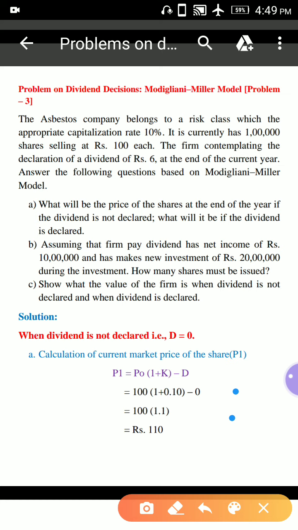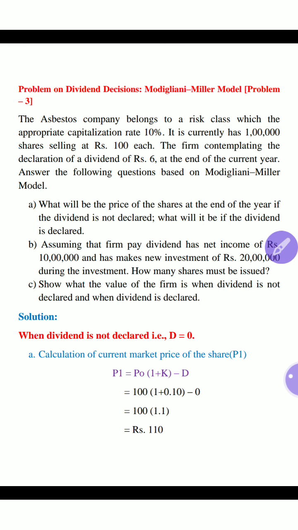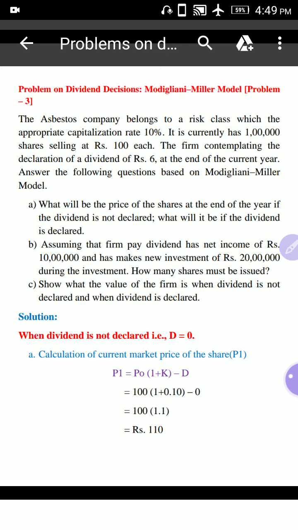A. What will be the price of the shares at the end of the year if the dividend is not declared? What will it be if the dividend is declared? B. Assuming that the firm pays dividend, has net income of rupees 10 lakhs and makes new investment of rupees 20 lakhs during the investment period, how many shares must be issued?